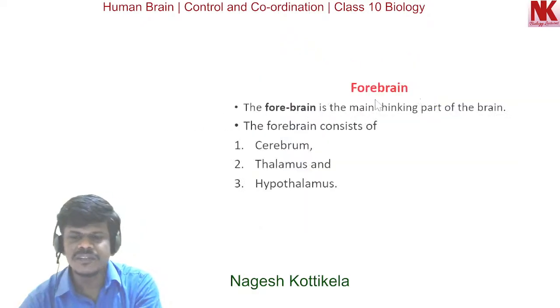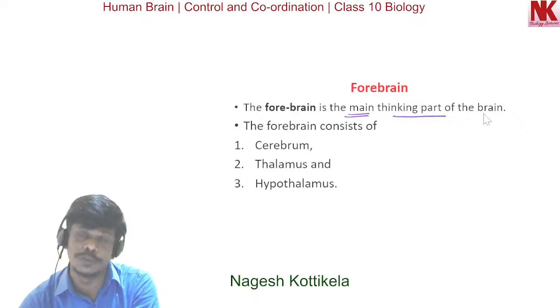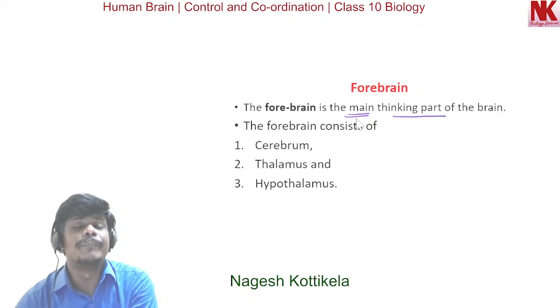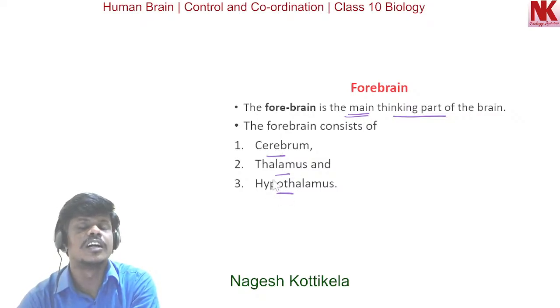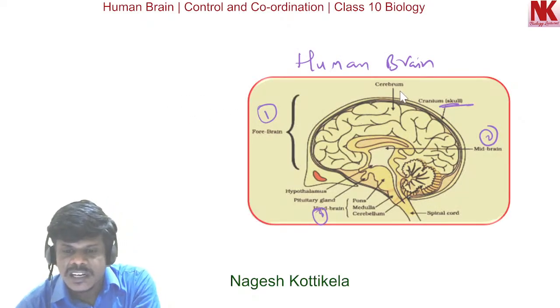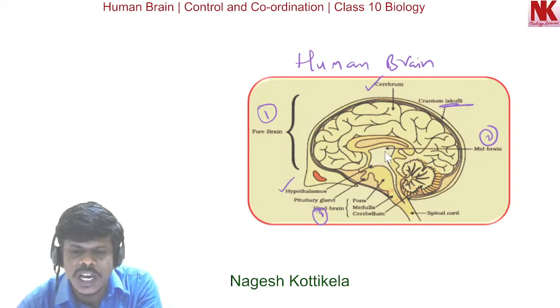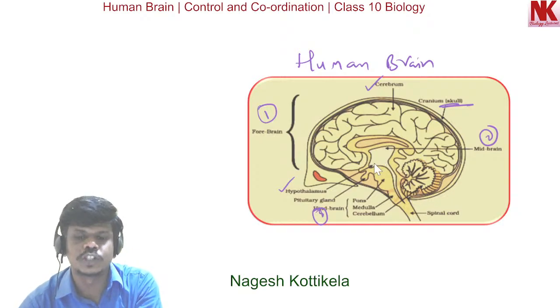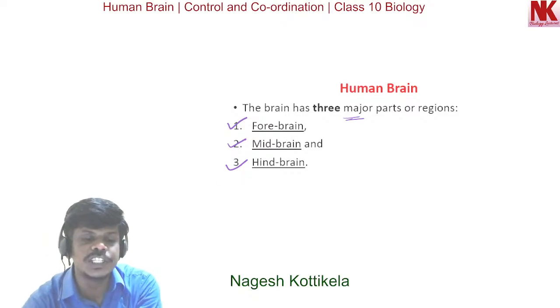The forebrain is the main thinking part of the brain. The forebrain consists of the cerebrum, thalamus and hypothalamus. So these are the parts in the forebrain. You can see here, it consists of the cerebrum, above this is the thalamus, and at the floor, the hypothalamus. So the cerebrum, thalamus and hypothalamus are the parts in the forebrain. Now let's discuss these parts in detail.